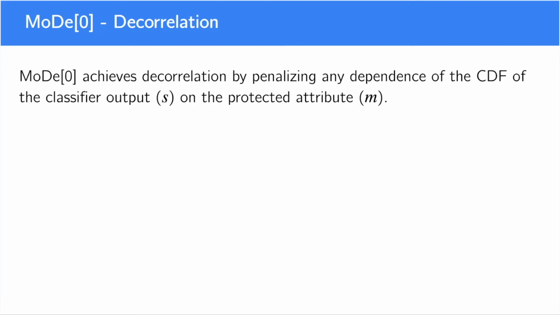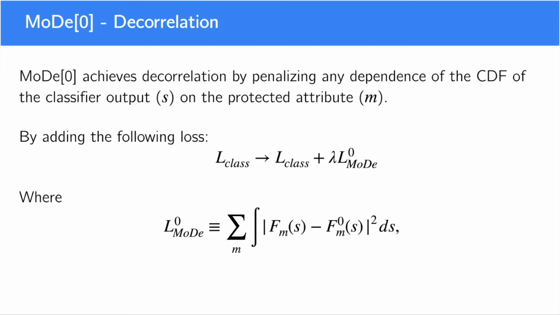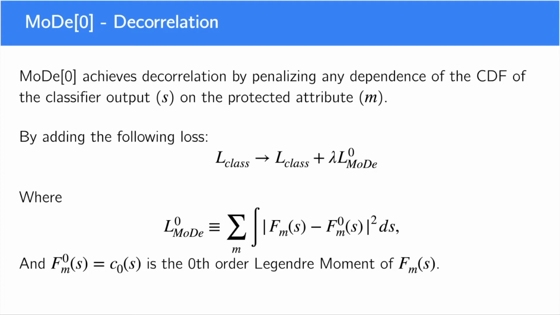To do so, we try to produce a classifier whose output S is completely independent from M by adding the following regularization term to the usual loss, where L_MODE is the integrated quadrature difference between the conditional CDF, denoted as F_m(S), and its zeroth order Legendre decomposition. We can show easily that this criterion is minimized when the CDF of outputs conditioned on M is the same as the marginal CDF, which of course means that S and M are independent.